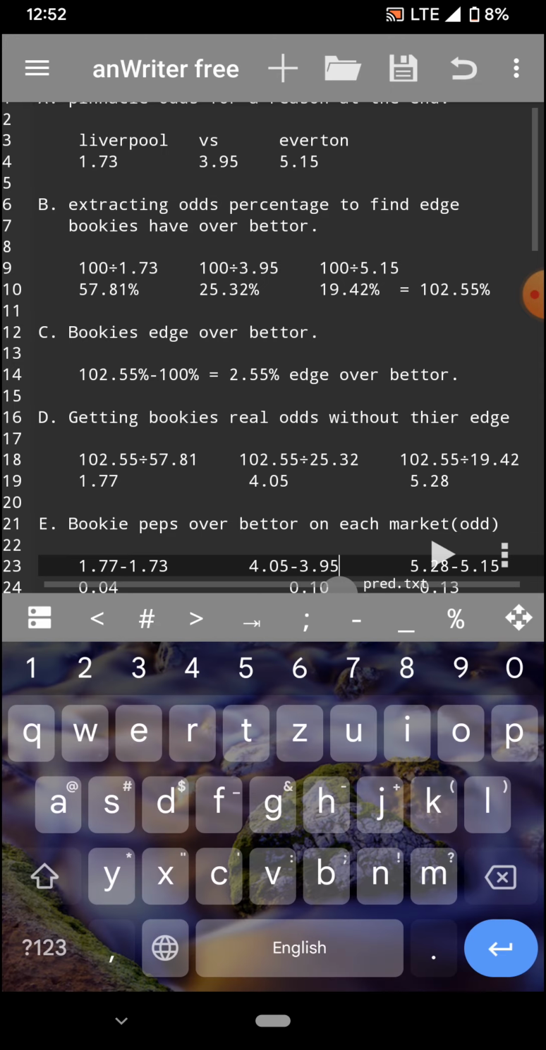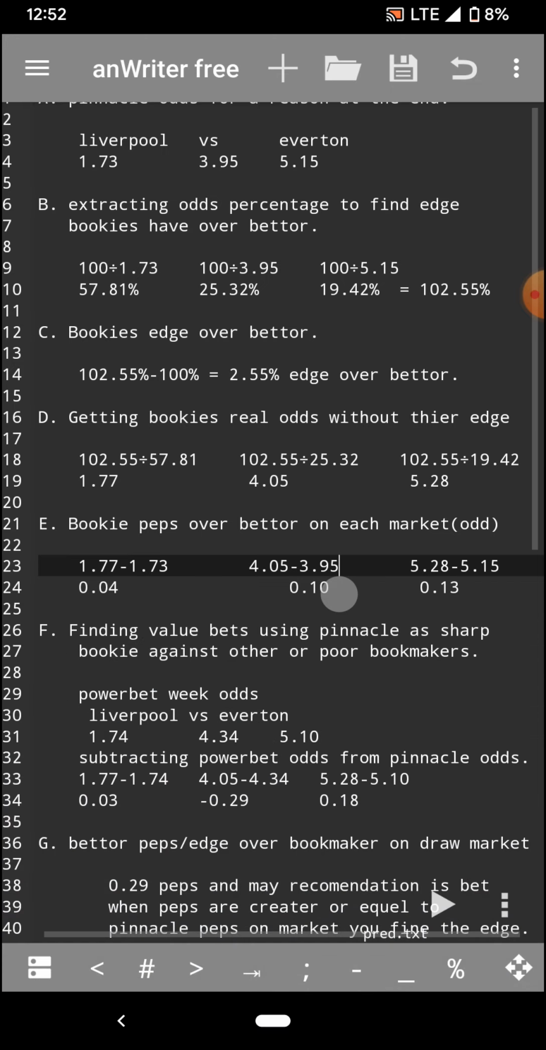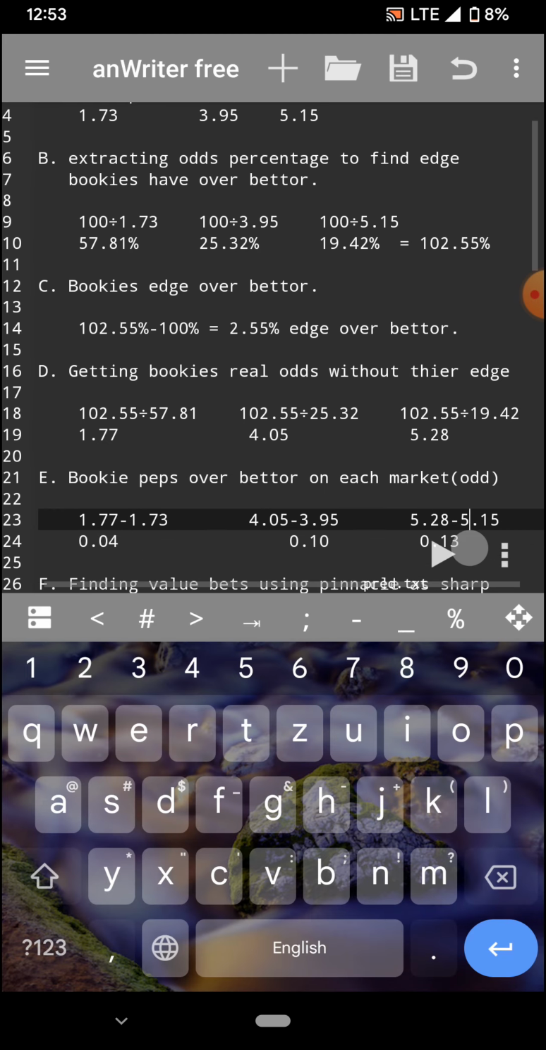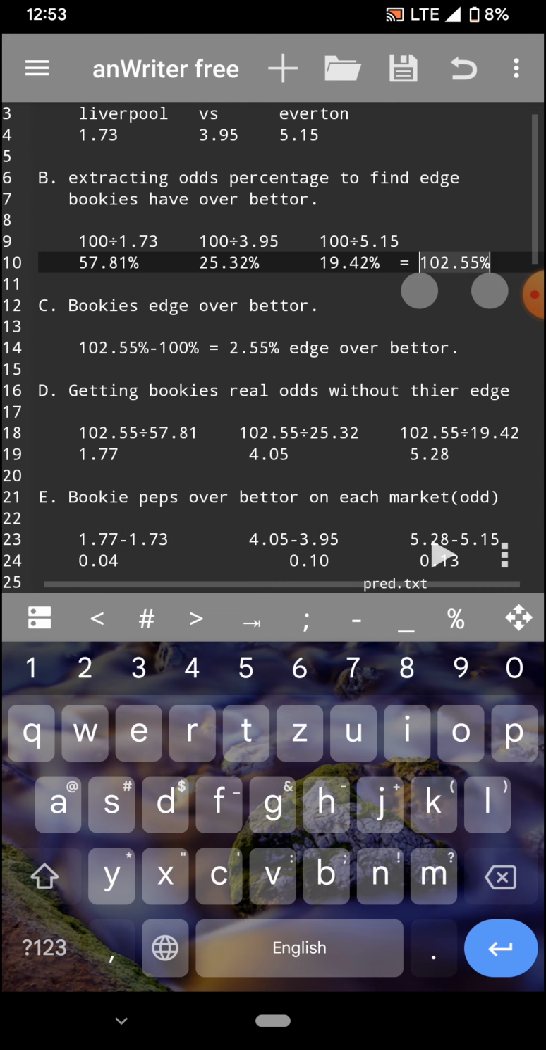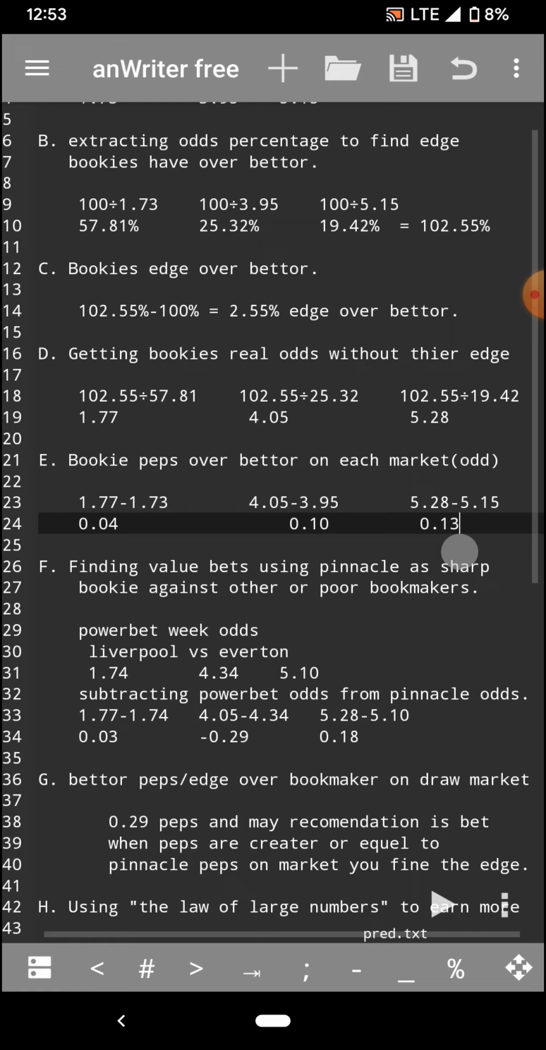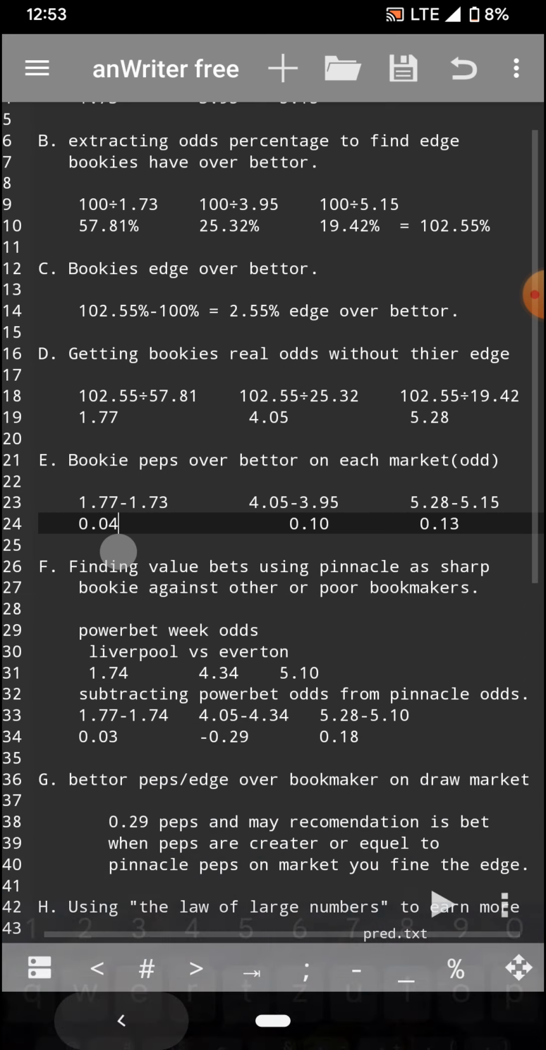Then for the draw market, we take 4.05 and minus the 3.95 we had for the draw, and it gives us 0.10. Then if we take 5.28, which is the real odds, and minus the fake odds, the odds with which the bookmakers have an edge over us, it gives us 0.13. You kind of get the idea from there. For each and every market they have their edge over us.